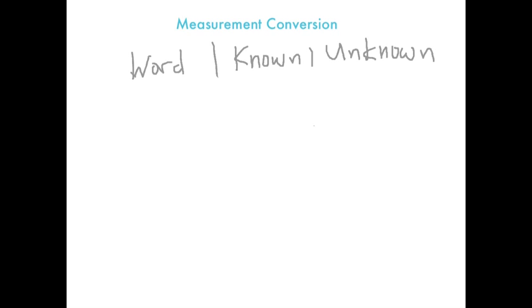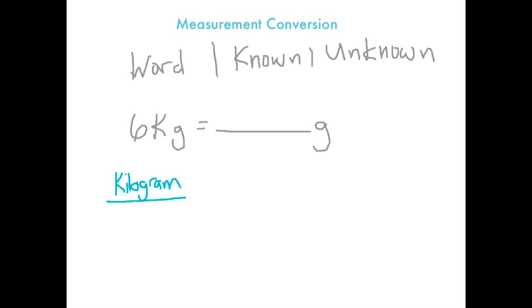So, for instance, if we were doing 6 kilograms and we wanted to know how many grams that was, what would we do? Well, let's start with the words, like our method states. We have a kilogram, and we want to know grams.